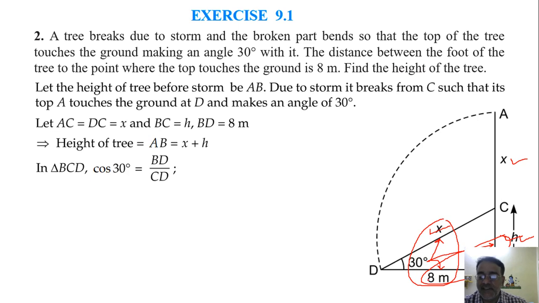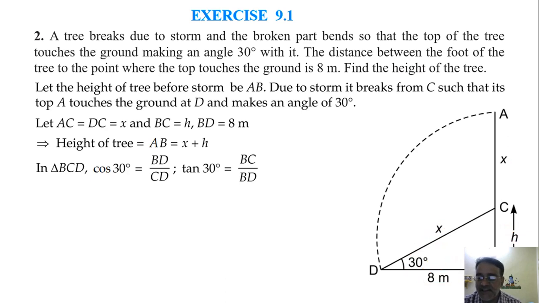So cos 30 degrees equals BD upon CD, that is 8 upon x. And what is the value of cos 30 degrees? Root 3 by 2. Right. And for finding h, we'll use tan 30 degrees.